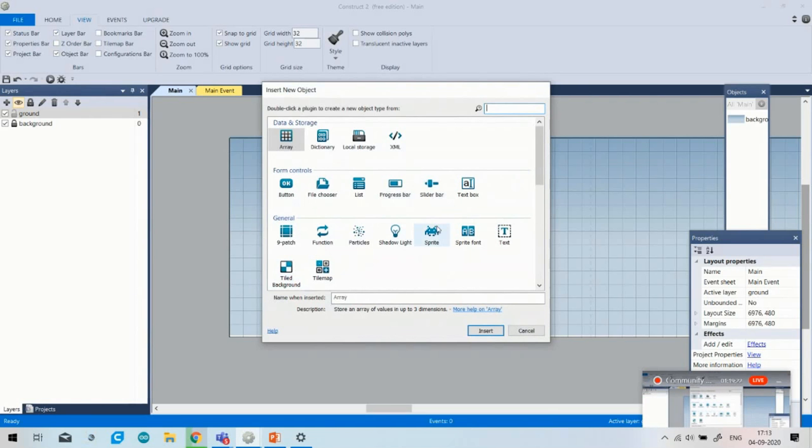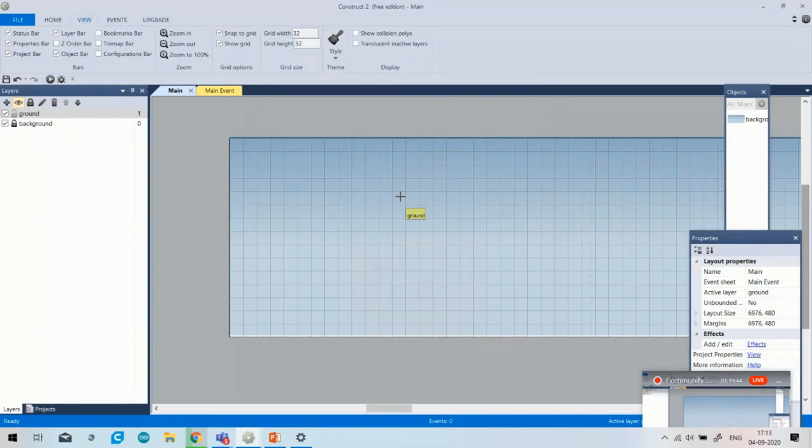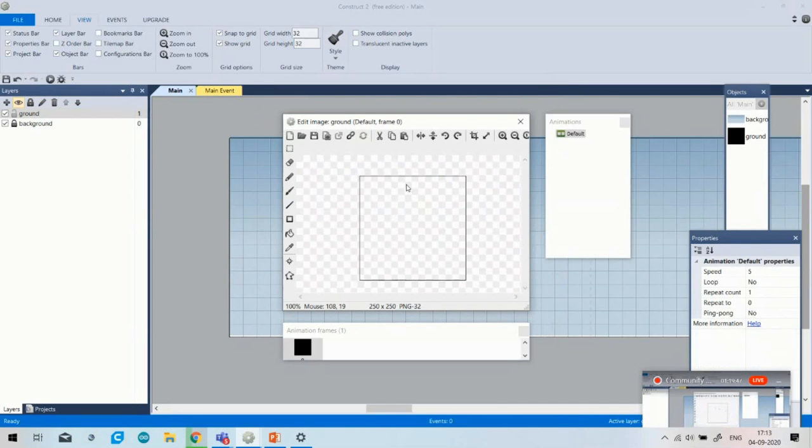As you know, in Scratch also I have chosen the sprite or character. So simply you have to choose the sprite. Just click on it and write the sprite name, whatever you want as per your game. Write down the name. I have written down ground plate for my game. Okay, just right click on it, and as soon as you right click on it, the painting screen will appear, like the paint you have in your computer.